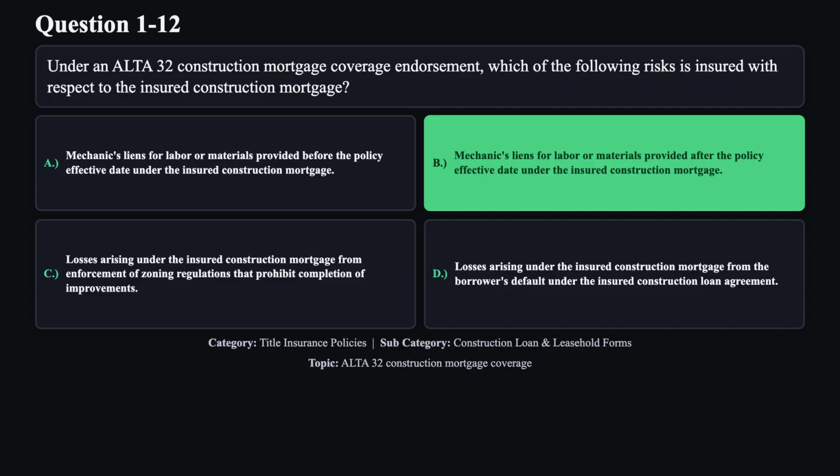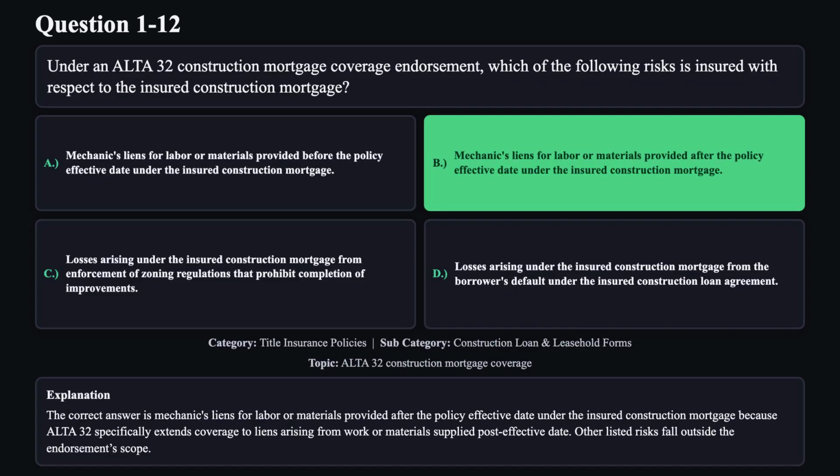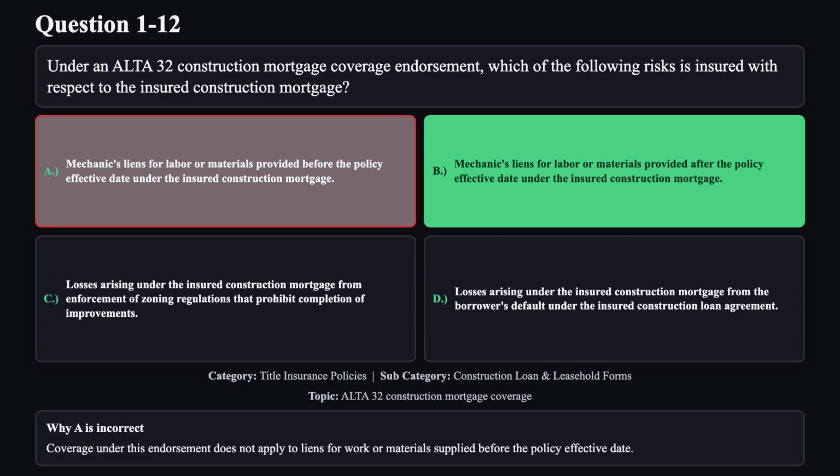The correct answer is B. The correct answer is mechanics liens for labor or materials provided after the policy effective date under the insured construction mortgage because ALTA 32 specifically extends coverage to liens arising from work or materials supplied post-effective date. Other listed risks fall outside the endorsement scope. Reason A is not correct. Coverage under this endorsement does not apply to liens for work or materials supplied before the policy effective date.